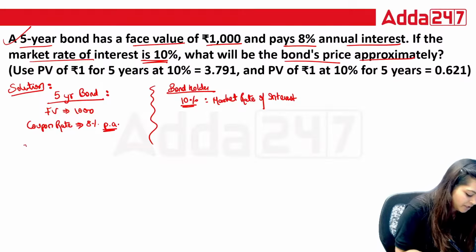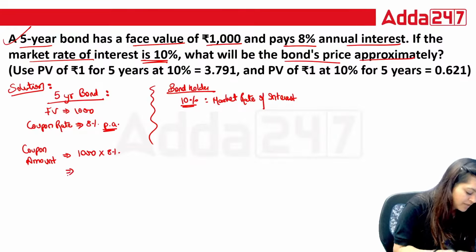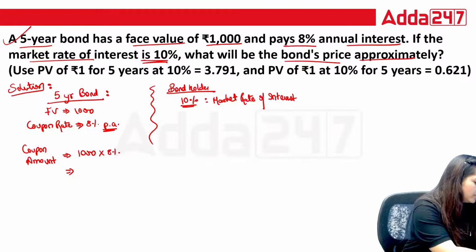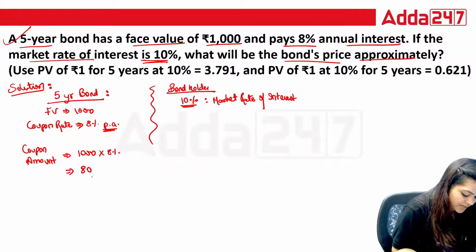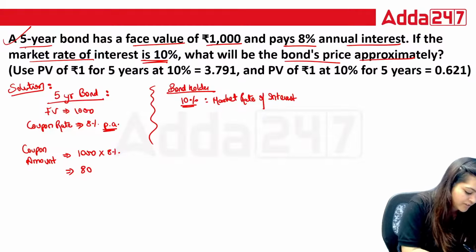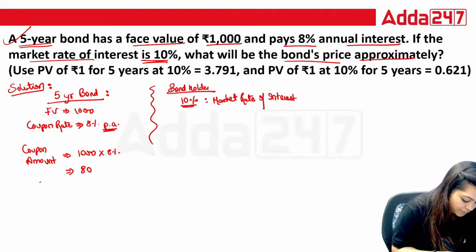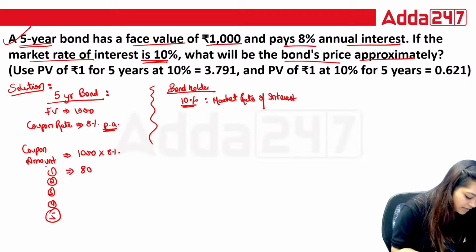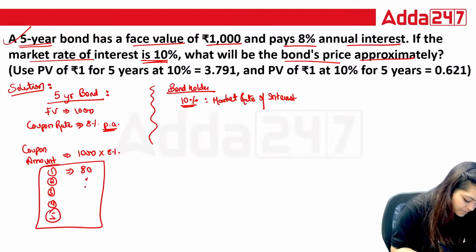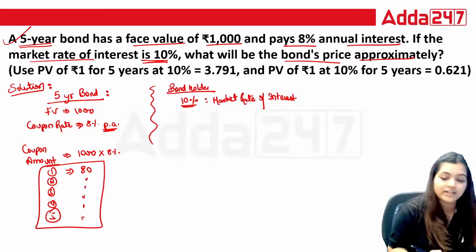So can you tell me the coupon amount now? Just use the previous question formula. 1000 into 8% is your 80. And for how many years will you receive? For 5 years. Means for first year 80, second, third, fourth, fifth. For 5 years you will receive the same 80, 80, 80, 80.